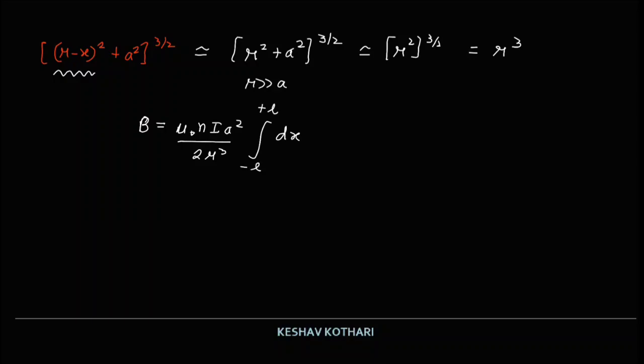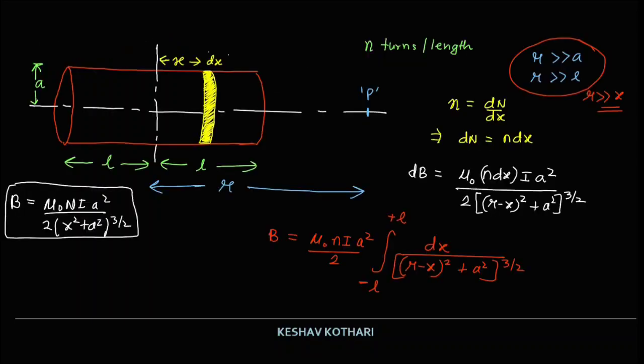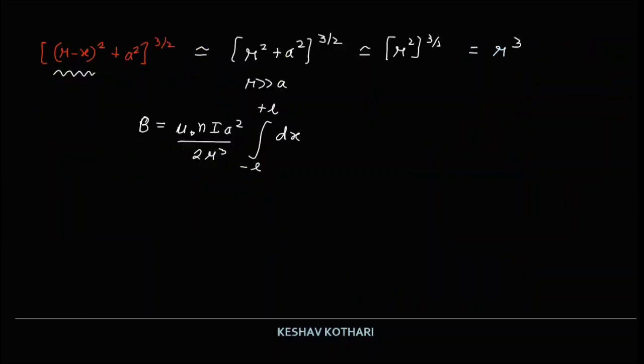So basically we have changed only the denominator portion, the rest of the parameters remain unchanged, and we are left with the integration of dx from minus L to plus L. The value will be obtained as mu naught N I a square 2L upon 2 r cube. So this is what we obtain over here.